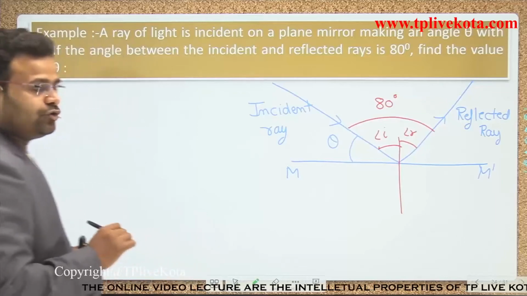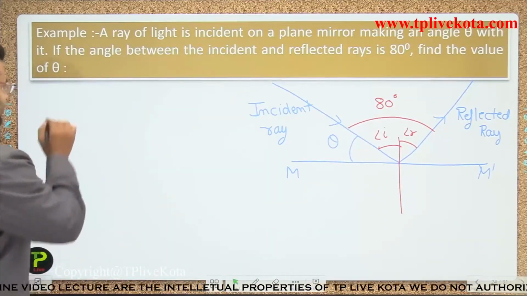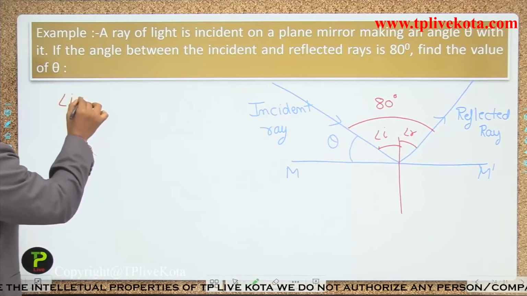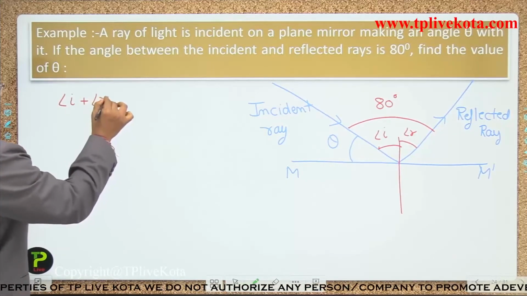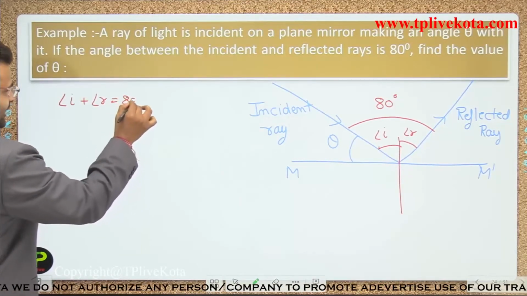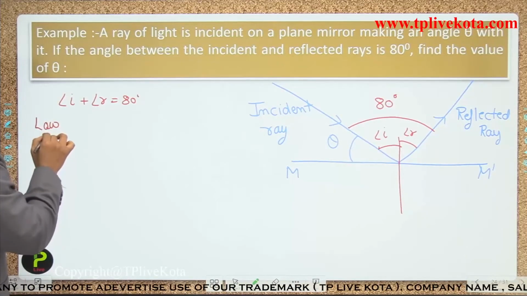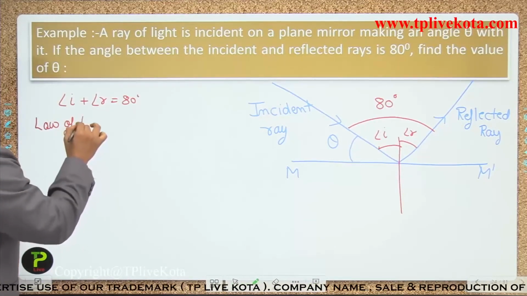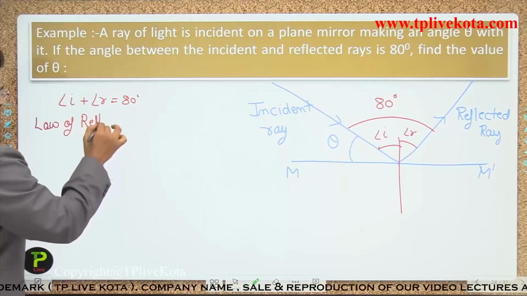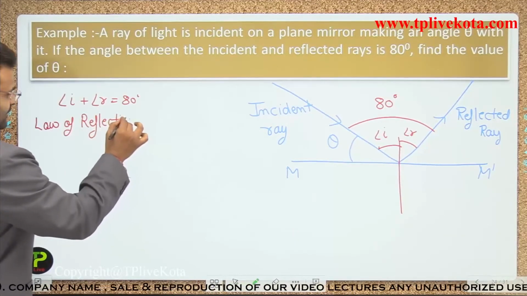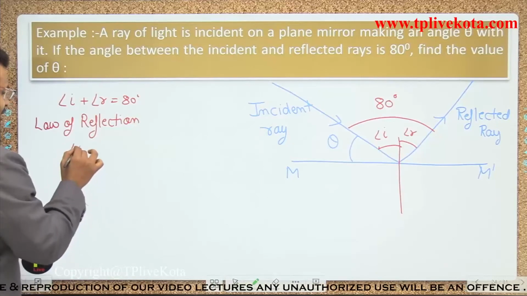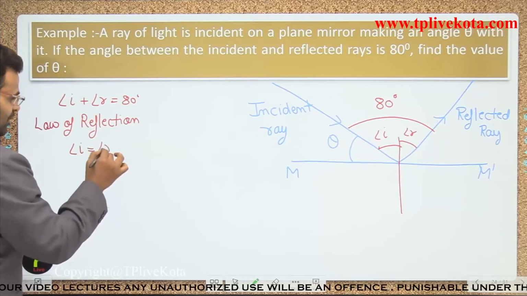According to the statement, angle of i plus angle of r is equal to 80 degrees. And according to the law of reflection, angle of i is equal to angle of r.